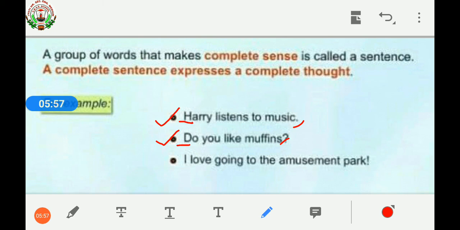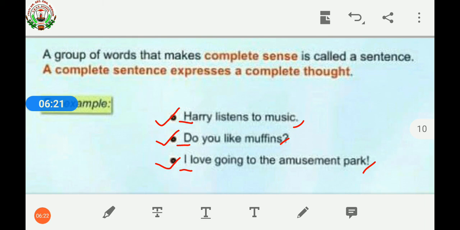In the third example, I love going to the amusement park! Children, in this group of words also, it is giving us some meaning. So, it is a sentence. The first letter starts with a capital letter and at the last there is an exclamation mark. It is a joyful statement. So, at the last there is an exclamation mark. So, all these are sentences because they are giving us some information. The sentence expresses some thought. Also, all the sentences start with a capital letter and end with a full stop, question mark or exclamation mark. So, it is a complete sentence.